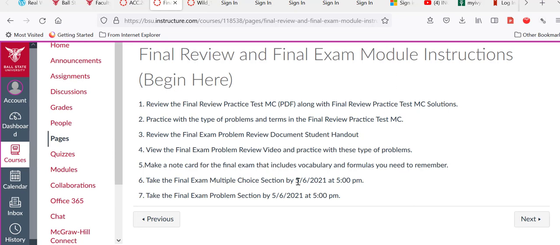But basically, I can be absolutely sure you'll have access to Canvas through that time. After the term ends, I do not know when they actually turn off your access, but I have had students try to get into Canvas on the day after the end of the term and they were unsuccessful. So that's the reason for this different due date and time. Anyway, I'll be sending everybody an individual email reminding them. And if you have any questions about any of this, be sure to let me know.